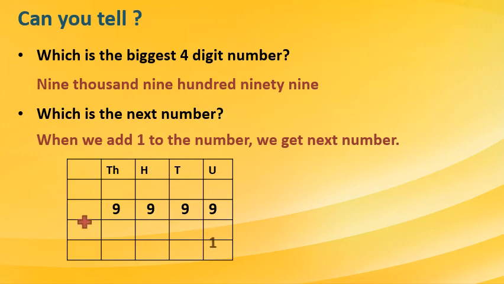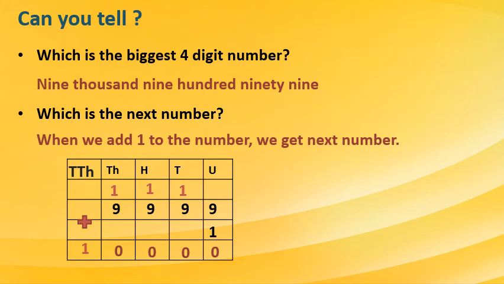We are going to add 1 to this number. Yes, 9 plus 1 is 0, 1 carry over. Again 9 plus 1 is 0, 1 carry over. 9 plus 1 is 0, again 1 carry over. In thousands place again we got 10. So I will write like this: we are going to write 1 to the left of 0. Now this is 10,000 we got.